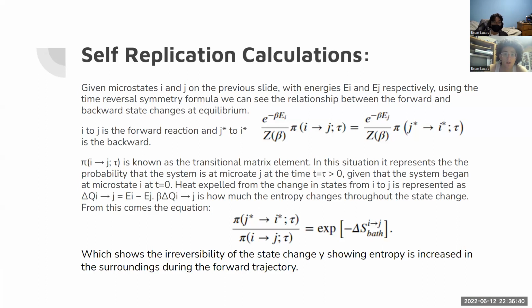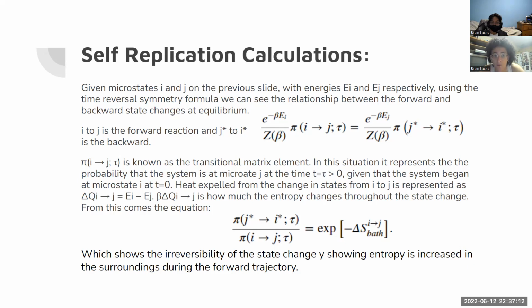So these are essentially calculations that explain how self-replication is possible. I'm just going to explain these basic ones, and then there are more complex ones on the next few slides, which we'll brush over, but they're not necessarily super important for this demonstration. So given the microstates I and J in the previous slides, we'll give them energies E of I and E of J respectively. And we're going to use this time reversal symmetry formula to see the relationship between the forward and backward state changes at equilibrium.